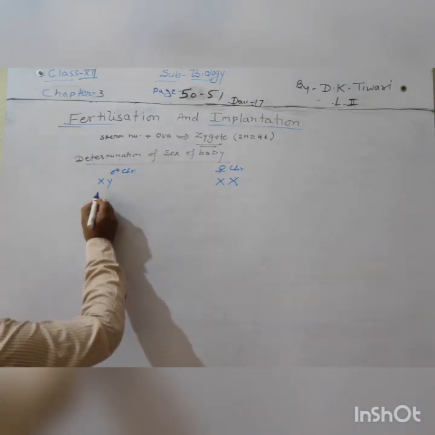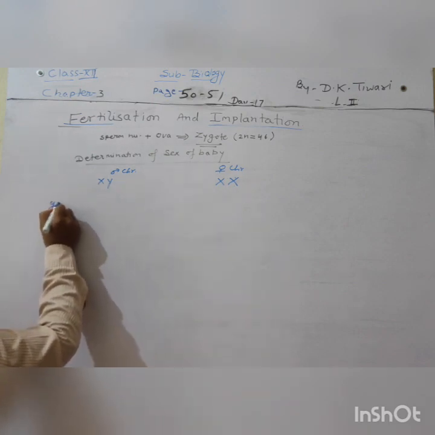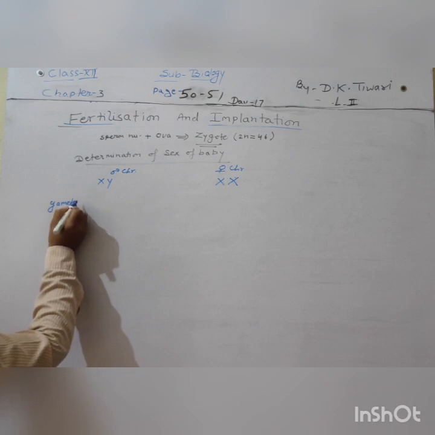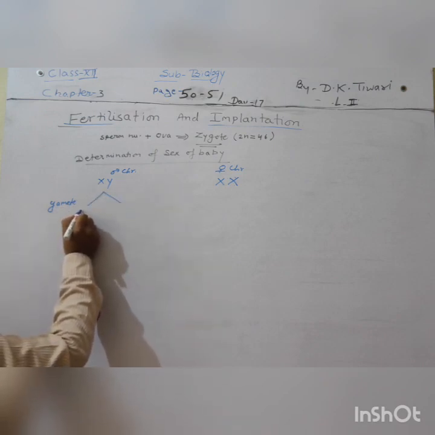Now when the gamete is made, these chromosomes will separate and the gamete will contain either X or Y chromosome.